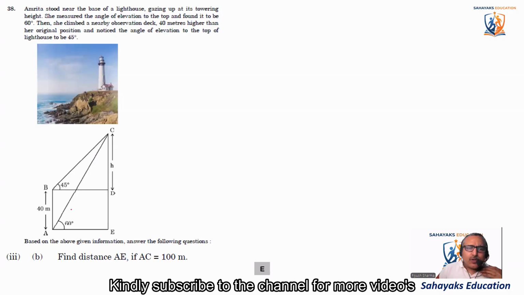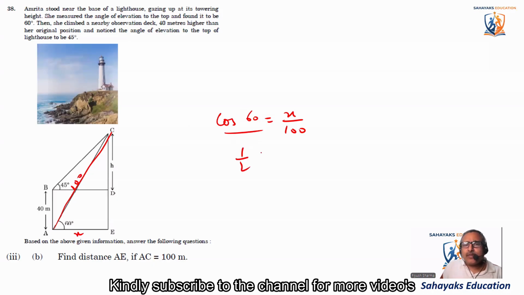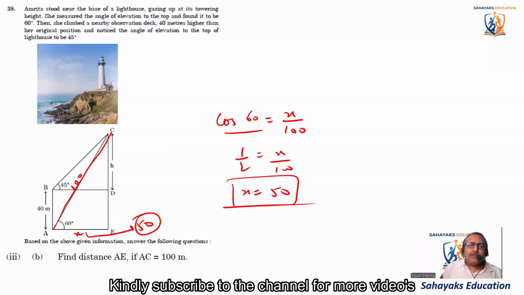So let's say we know AC is equal to 100. This distance is equal to 100, and we have to find AE. I'll take this as X. They wanted us to use cos also, so let's use cos. Cos 60 is equal to X divided by 100, that is base divided by hypotenuse. The value of cos 60 is 1 by 2. So 1 by 2 is equal to X divided by 100, so X comes out to be 50. Okay, this is not related to the previous one. So this X comes out to be 50 in this case.